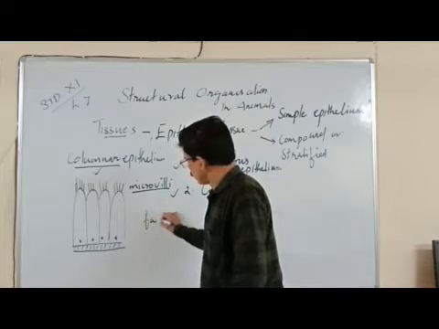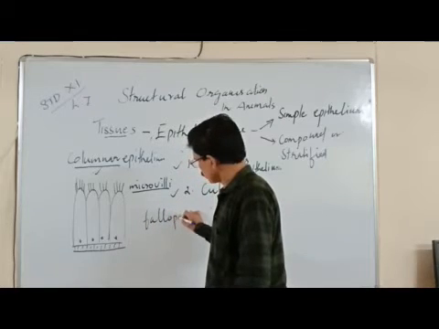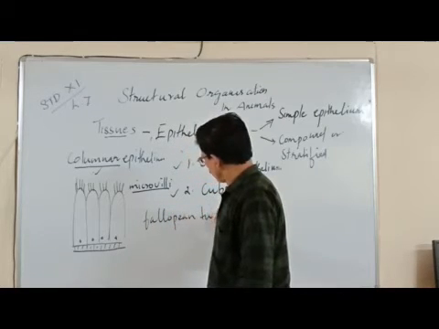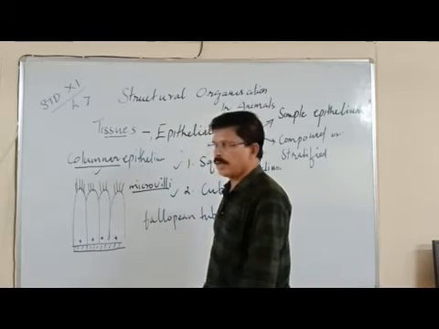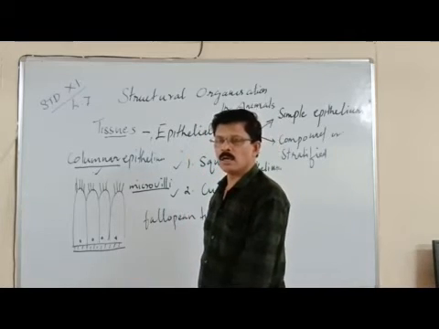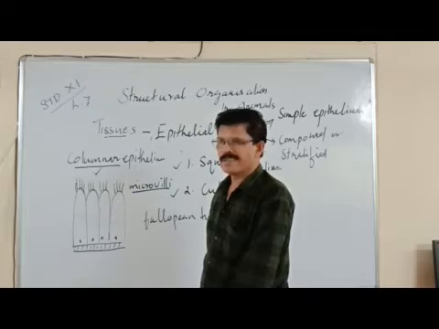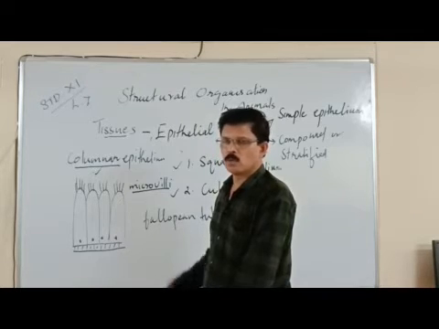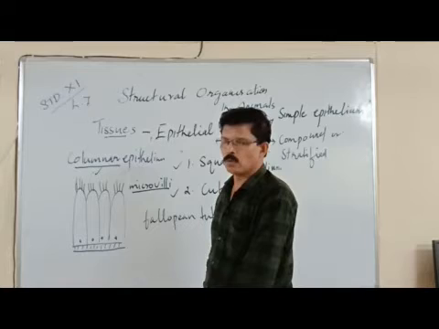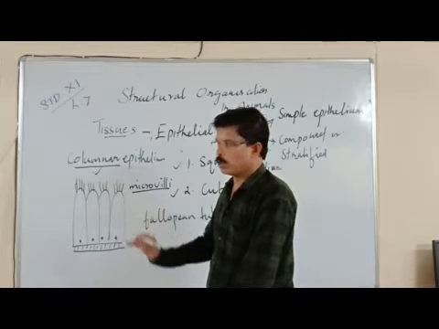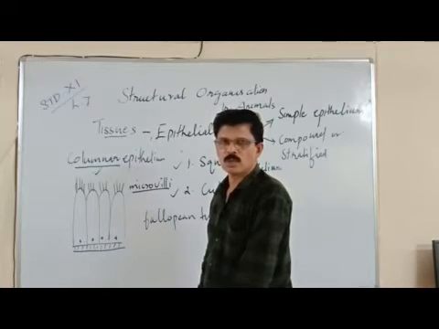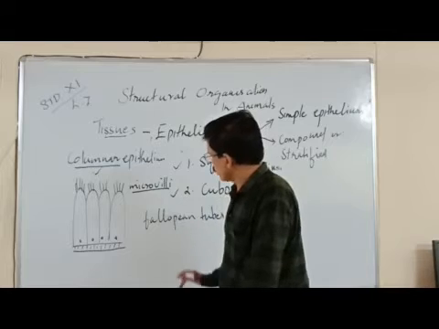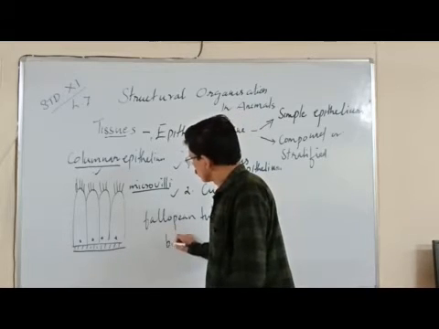You know what fallopian tubes are? Fallopian tubes are oviducts through which the egg, or ovum, moves and reaches the fertilization site in the oviduct. So the movement of the ovum, which is formed after every 28 days, through the fallopian tube happens by the action of the cilia. So we can say they are also found in the bronchioles.